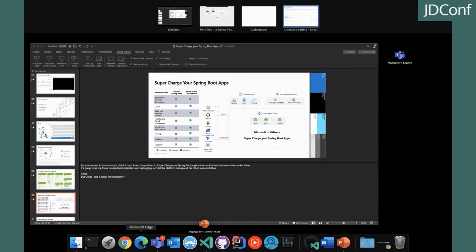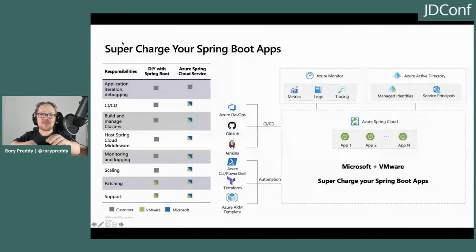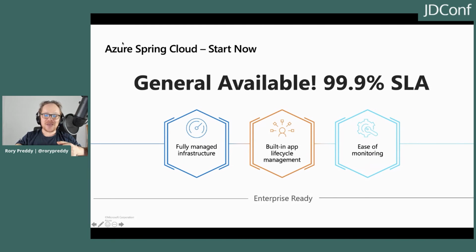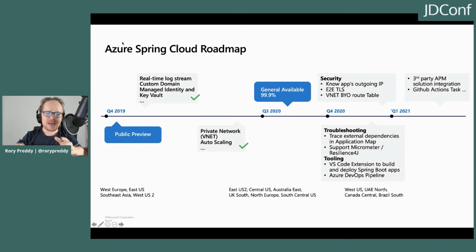So let's go back to our PowerPoint slides. We're nearly finished. Thank you for holding on. In this summary, we've got our platform to really supercharge the application. It's available now with a 99% SLA and in production. You can use it now. It's enterprise ready. We've got a wondrous roadmap coming. We've got some security features that we're going to put in there. We've got VNet that is going to be generally available soon, with Autoscaling also general. We're rolling out to all the different cloud regions.